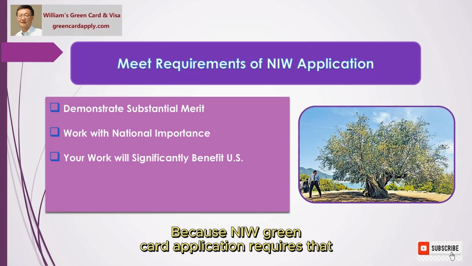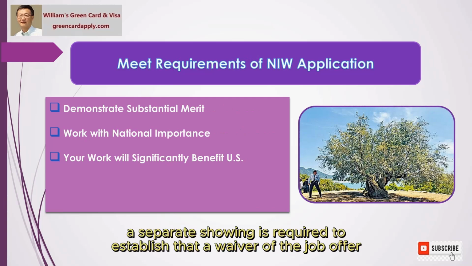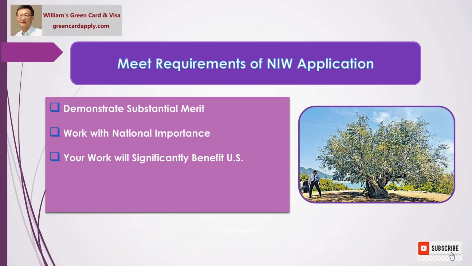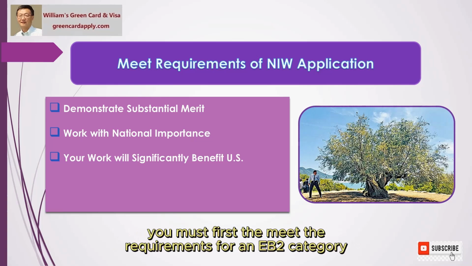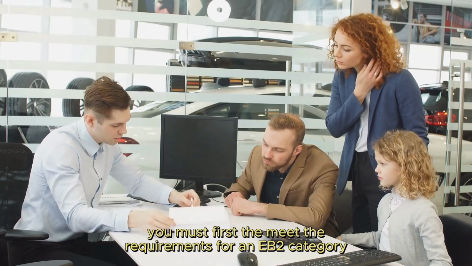Because the NIW Green Card application requires that the individual's services be sought by a U.S. employer, a separate showing is required to establish that a waiver of the job offer requirement is in the national interest. To qualify for a national interest waiver, you must first meet the requirements for an EB2 visa category, meaning